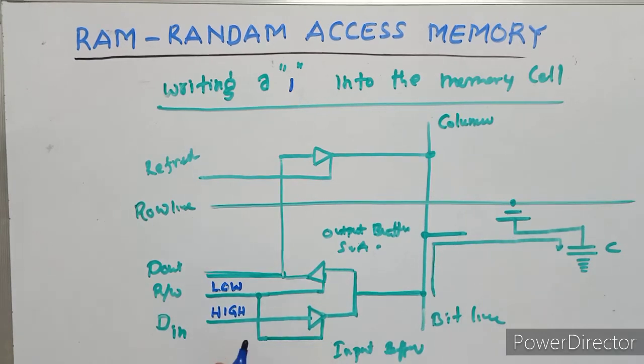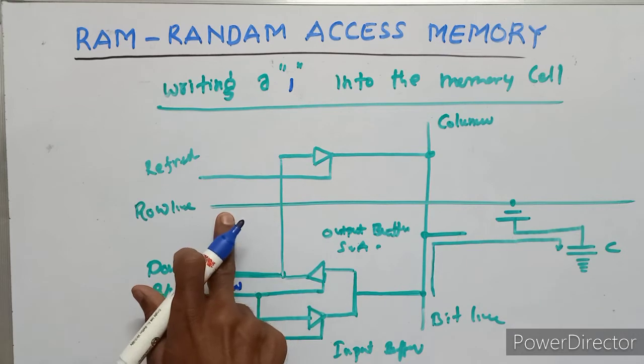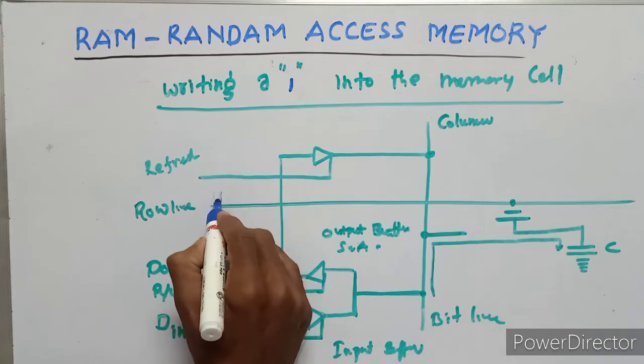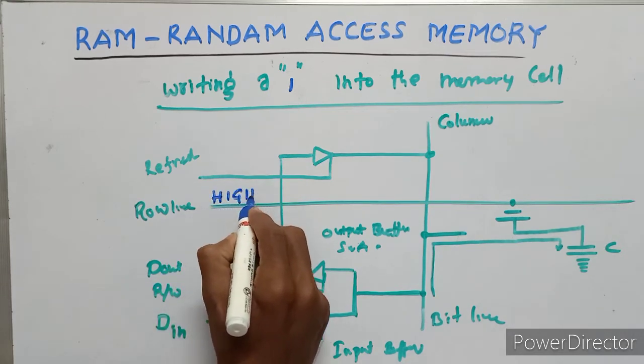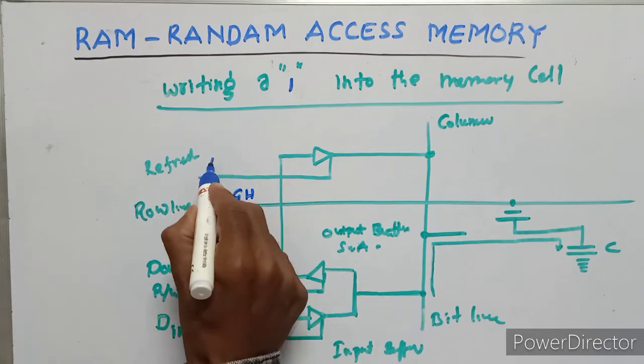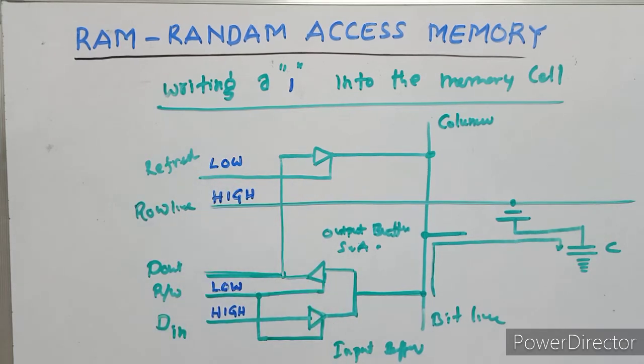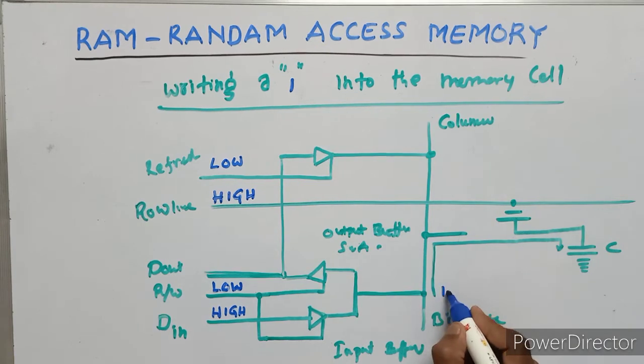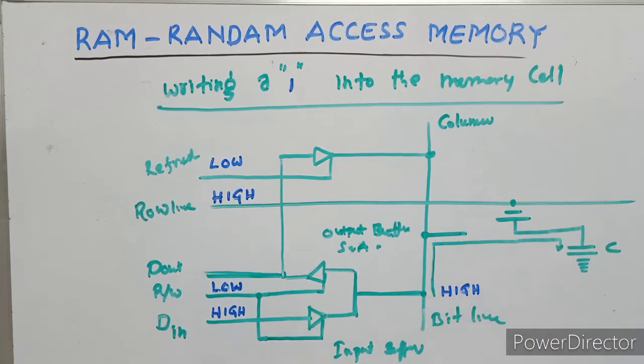The row line is also high, and the refresh line is low. So in this condition, the bit line is high.